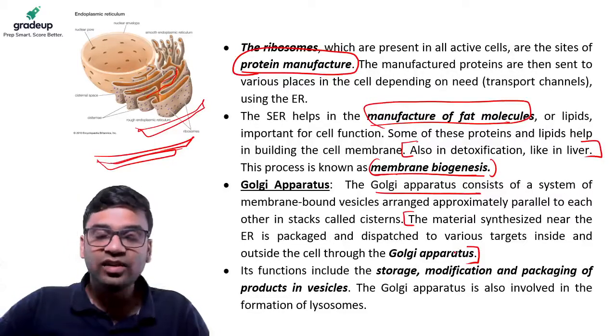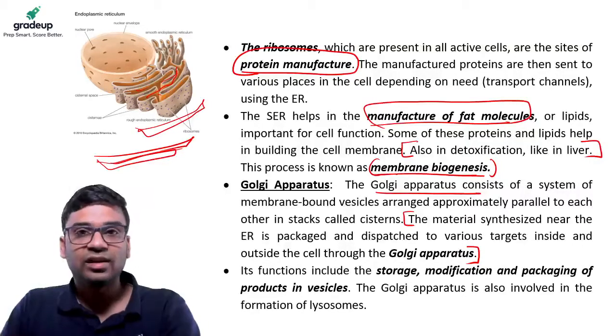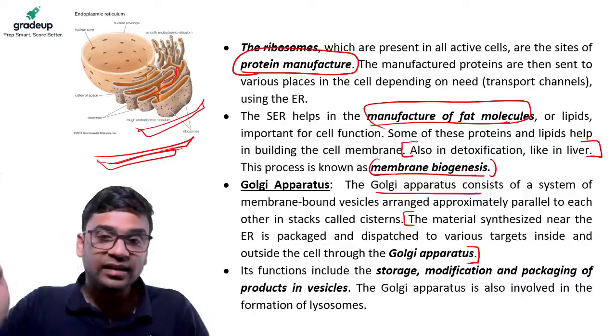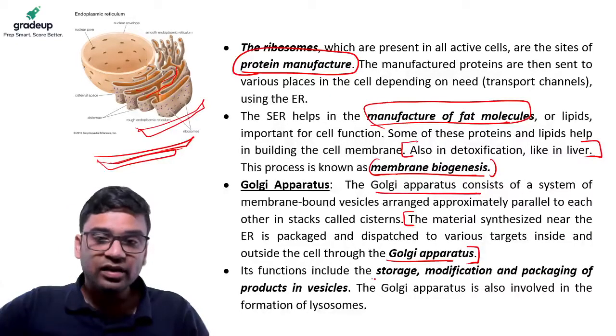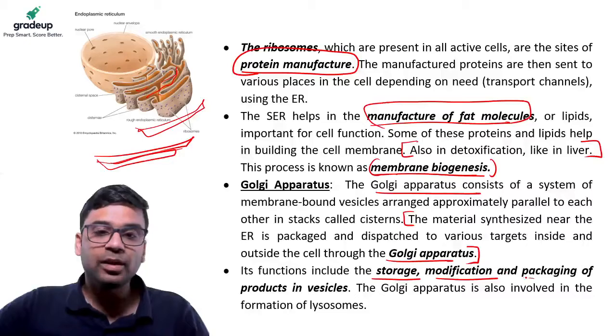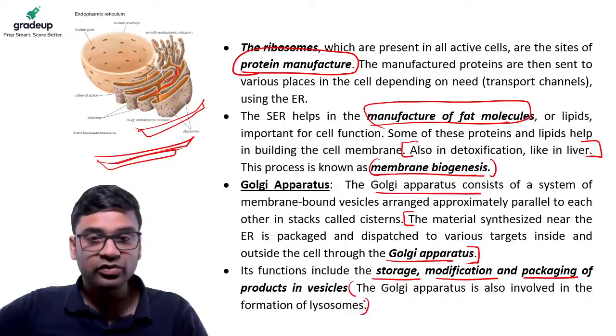Just like in an industry, if you are making cotton textile, the cloth fabric which you are making, you are packaging it, or packaging godown also is there. That happens in the Golgi apparatus. So it is involved in storage, modification, and packaging in vesicles, and it's also involved in formation of lysosomes.